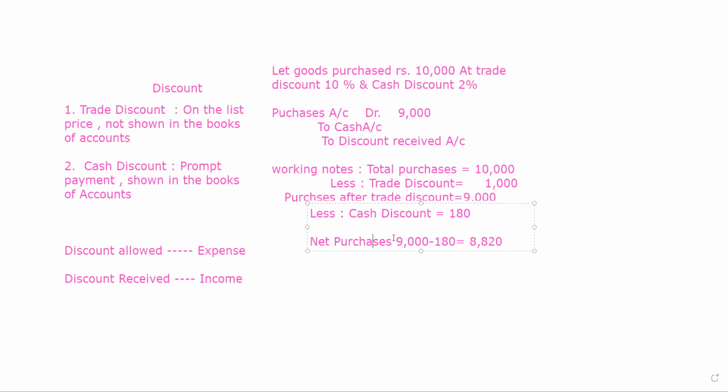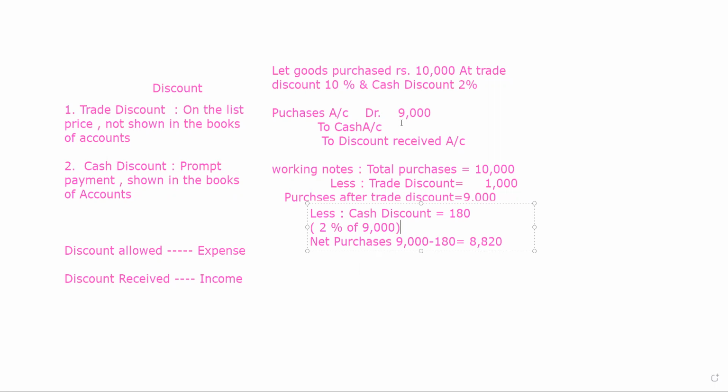And keep in your mind, whenever the cash discount is to be calculated, it is calculated on 9,000. 2% of 9,000, please keep in your mind, it will be 180 rupees. 180 is to be subtracted out of 9,000 rupees. We will get 8,820 rupees.